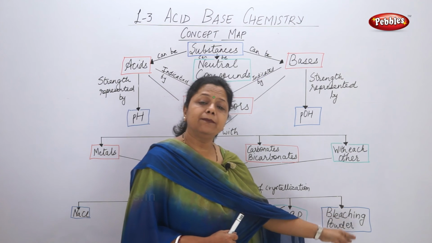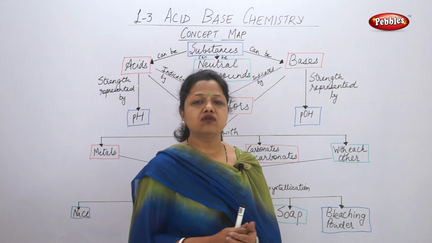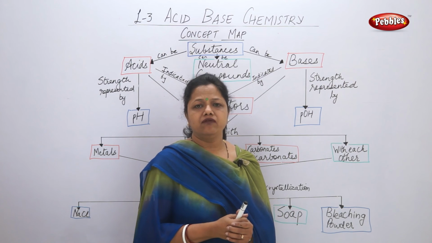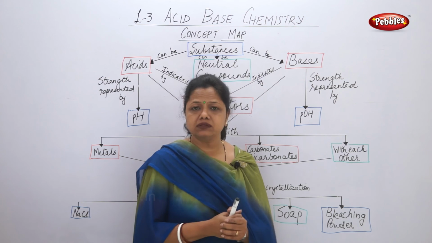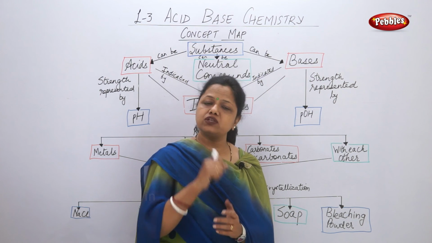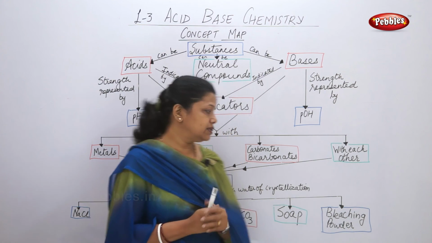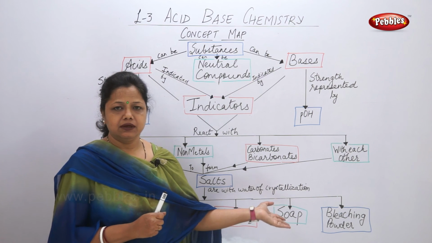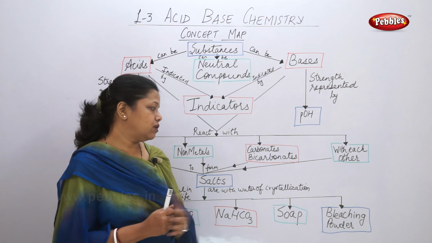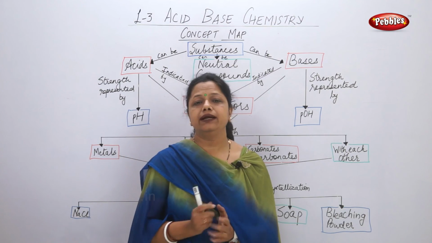Then the bleaching powder. As you know, we have made use of bleaching powder in daily life. We make use of it in whitening of clothes, for cleaning the bathrooms, and in the purification of water. But what is bleaching powder? Bleaching powder is calcium oxychloride. So calcium oxychloride is called bleaching powder, and this bleaching powder is very useful in daily life.